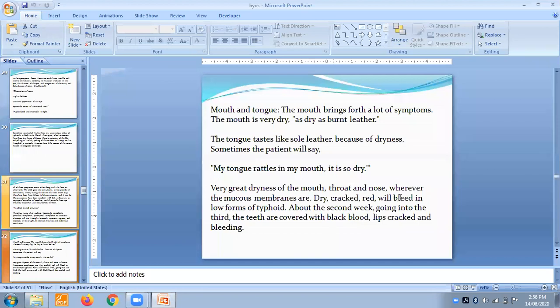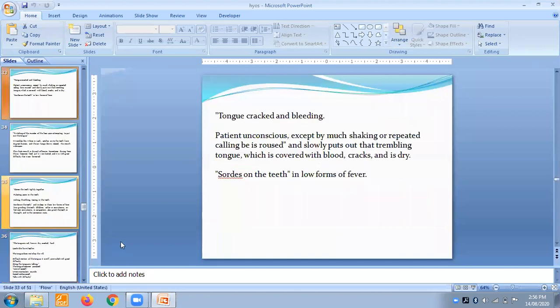Dry, cracked, red, it will bleed in the low form of typhoid about the second week, going into the third, and the teeth are covered with black blood. Lips are cracked and bleeding. Okay, so there is dryness, there are cracks, and there is bleeding. The tongue is cracked and bleeding. The patient is unconscious except when aroused by mouth shaking or repeated calling, and slowly puts out a trembling tongue which is covered with blood, cracks, and it is dry. Okay, so this remedy is useful in the low form of fever.